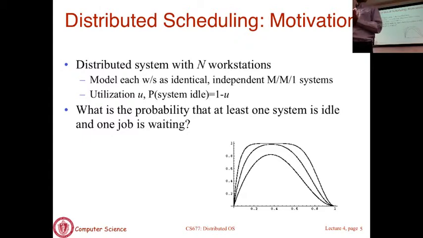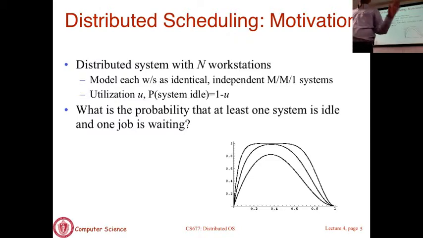Correct? Now let's take the exact opposite scenario. Let's assume that the average load in the system is very high. Again, it doesn't say anything about an individual machine. It just says I took the load on all the machines, I averaged it, and the average load is high. Again, you submit a job to the system. The job joins machine i. With what probability is this machine going to have other jobs executing? Is that probability high or low?